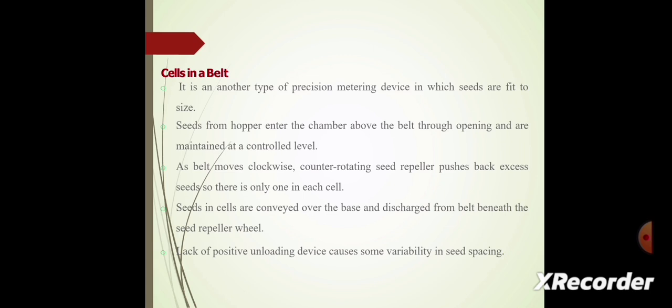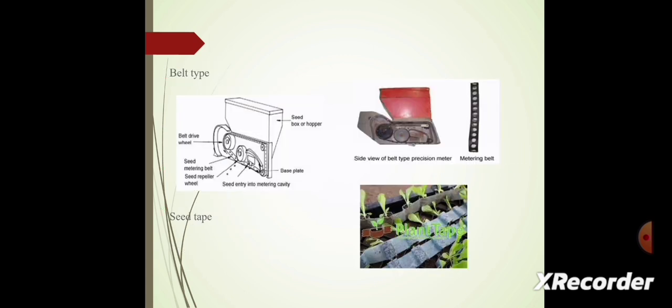As the belt moves clockwise, a counter rotating seed repeller pushes back excess seeds so that only one seed in each cell moves. The seeds in the cells are conveyed over the base and discharged from the belt beneath the seed repeller wheel. The lack of positive unloading devices causes more variability in the seed spacing. This is the belt type metering device.